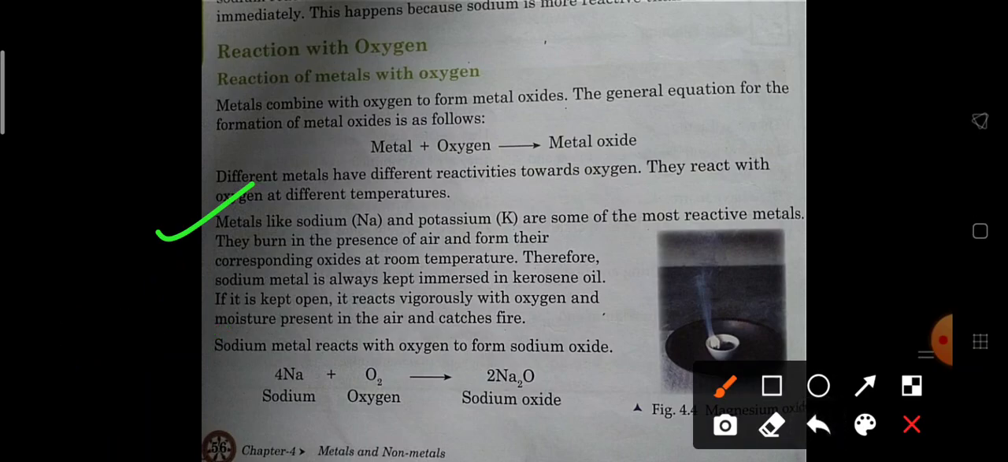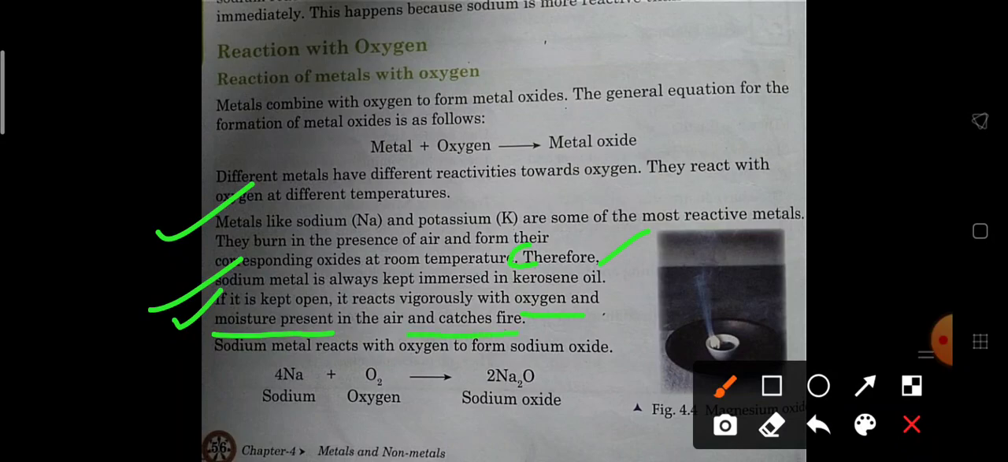Now further, therefore sodium metal is kept, now this is very important. Why is the sodium metal kept immersed in kerosene oil? सोडियम मेटल को केरोसिन ऑयल के अंदर डुबा के क्यों रखा जाता है? बिकॉज इट इज वेरी रिएक्टिव, and when it is kept in the open it reacts with the oxygen or moisture present in the air and starts burning or catches fire.